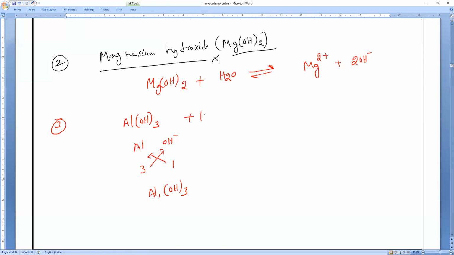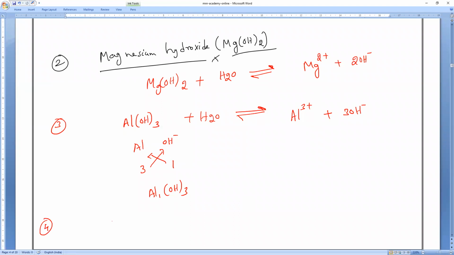So if aluminum hydroxide reacts with water, what will it form? Al3 plus and 3OH minus. Okay, so that is what you have to remember. Understood? Please respond. That is what it is.